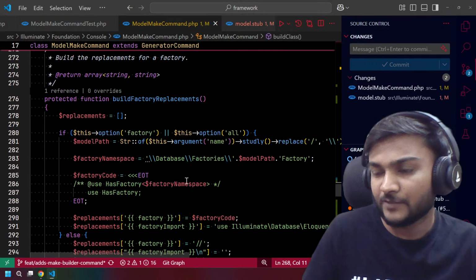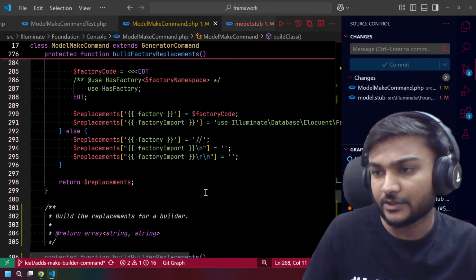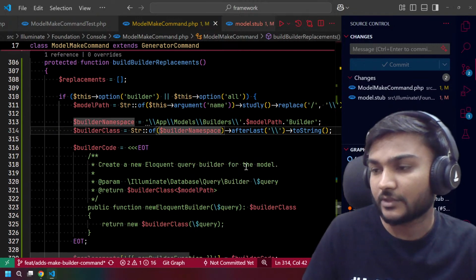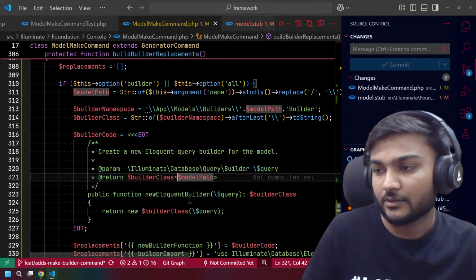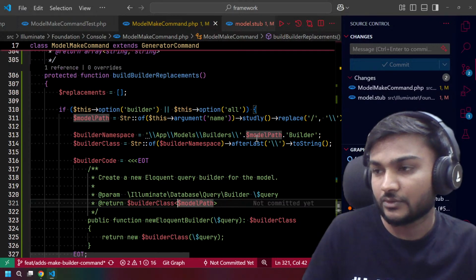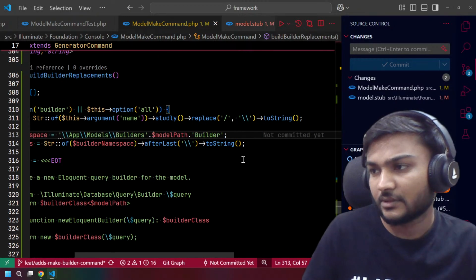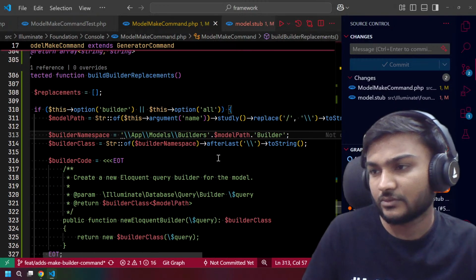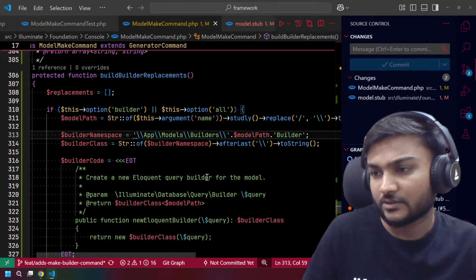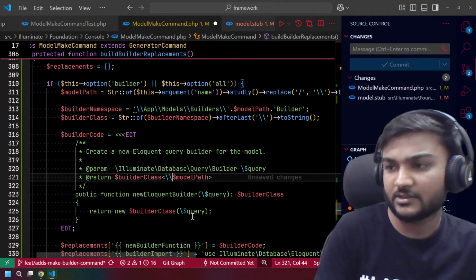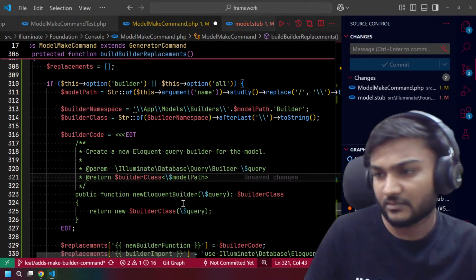What we need to do is, I think we can remove the slashes from here. No, cannot do that. So what we can do is just add a slash here.